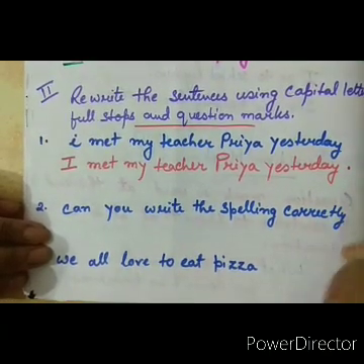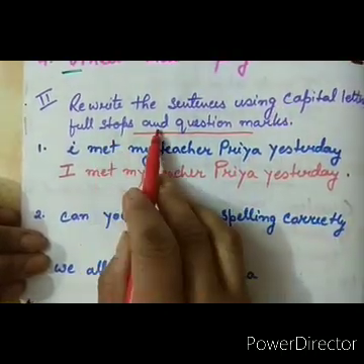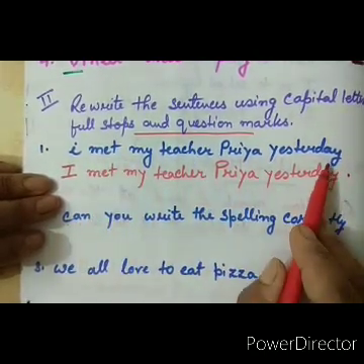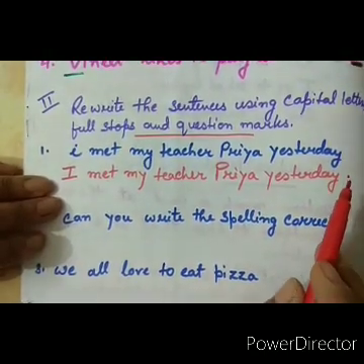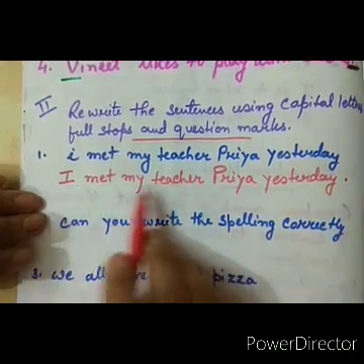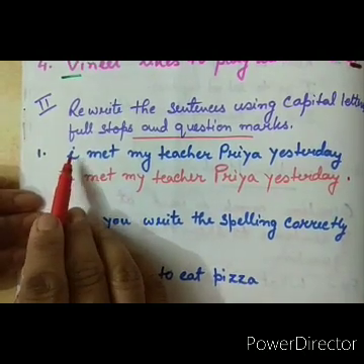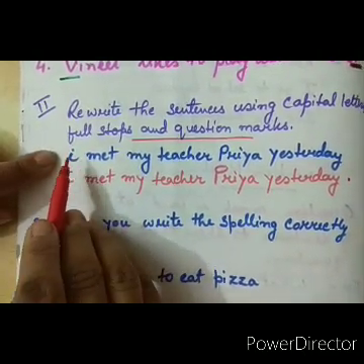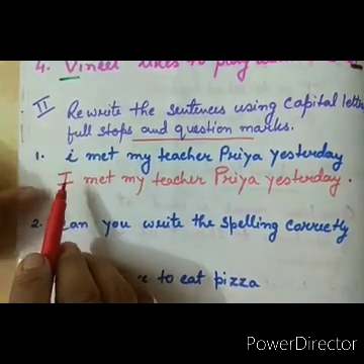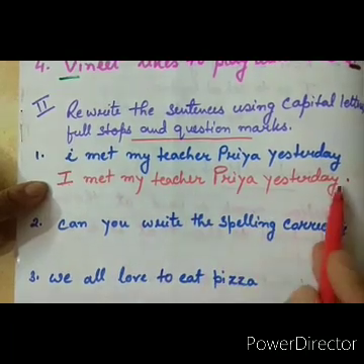Full stop. Here the sentence was not in the form of question. It was a straight sentence, affirmative sentence. So the first word I, that we learned just now, that I is written in capital. So I have written I capital, met my teacher Priya yesterday.